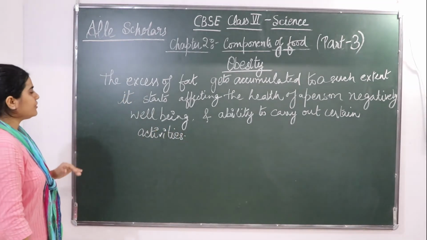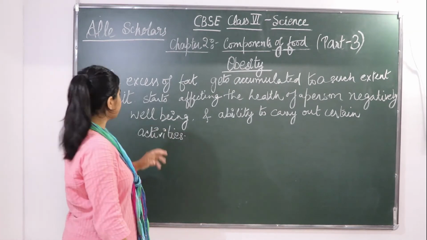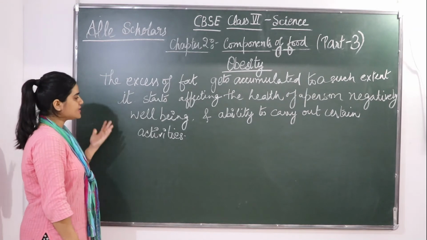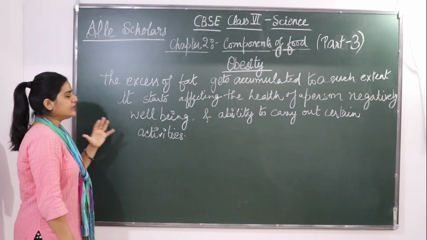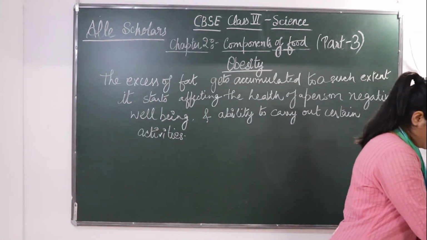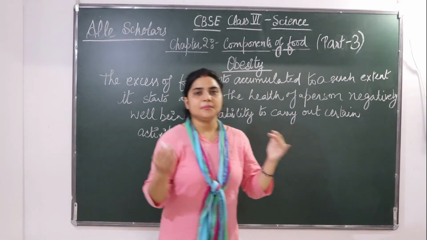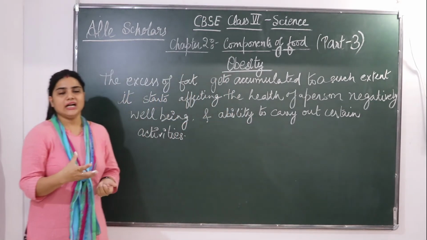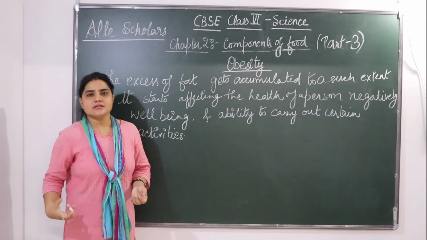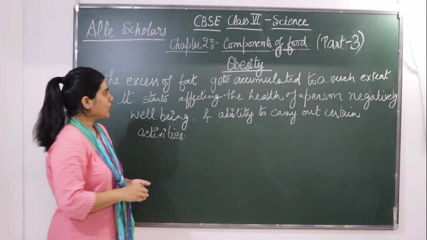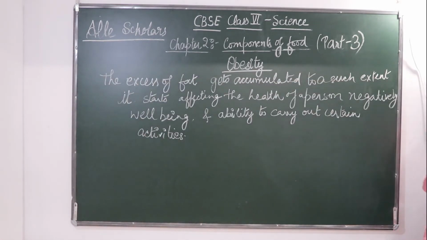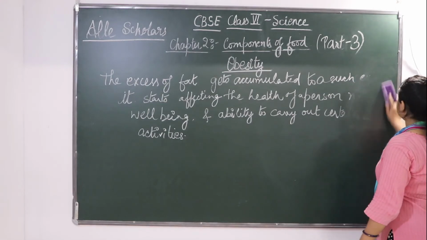So the excess of fat gets accumulated to such an extent that it starts affecting a person's health negatively, their well-being, and their ability to carry out certain activities. Such a condition is called obesity. In this case, a person gains lots of weight, and it is somewhat unusual weight. You will see some parts bulging out from the body. So obesity is not good for health. It's a very bad condition.